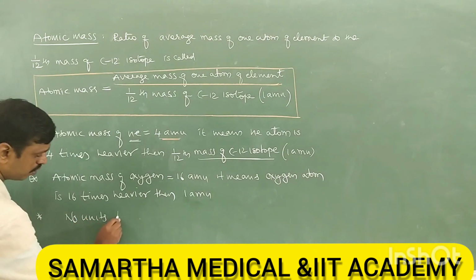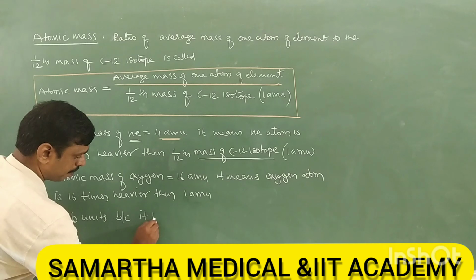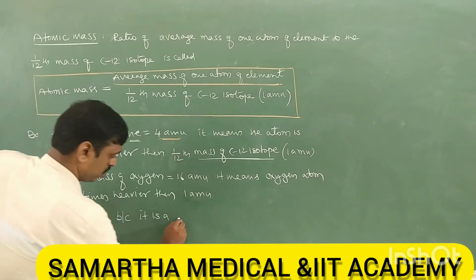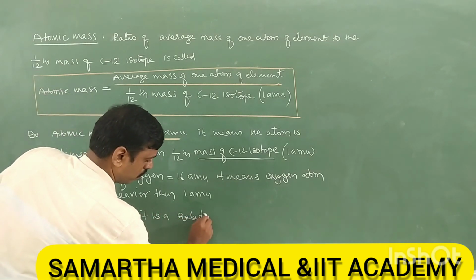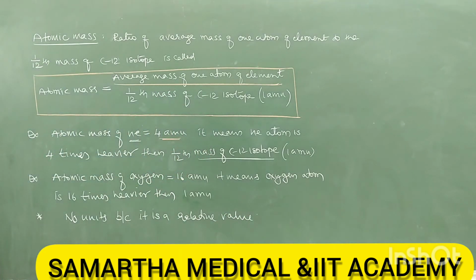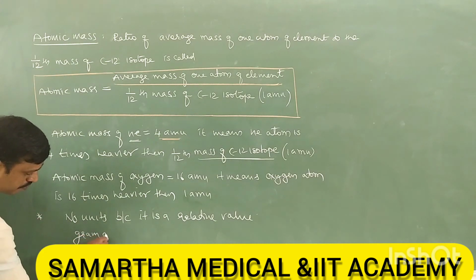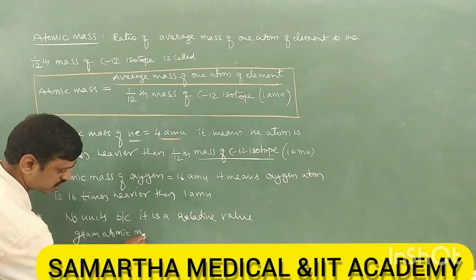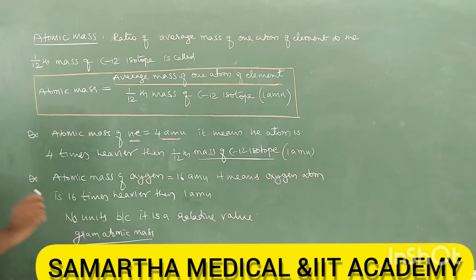It has no units because it is a relative value or comparison value. All right, so this is a relative value, comparison value, therefore it has no unit. But if you take atomic masses in grams, we call it gram atomic mass. So next we study gram atomic mass. What is gram atomic mass?